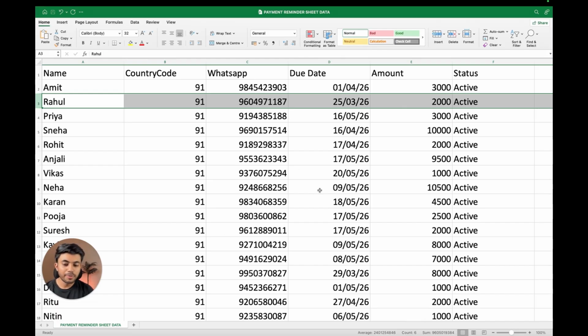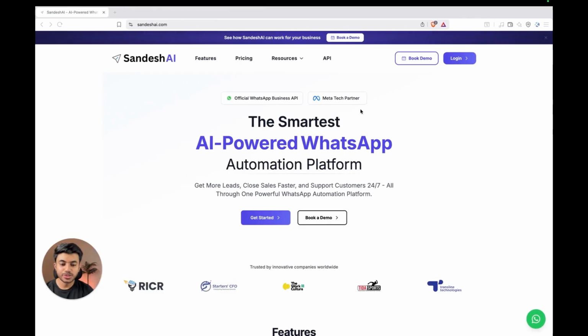Now let me quickly show you how to set this up using Sandesh AI, a complete WhatsApp automation platform and an official Meta Tech partner. And don't worry, this works on the WhatsApp official Business API, so your number is completely safe. So now let's quickly create an account in Sandesh AI.